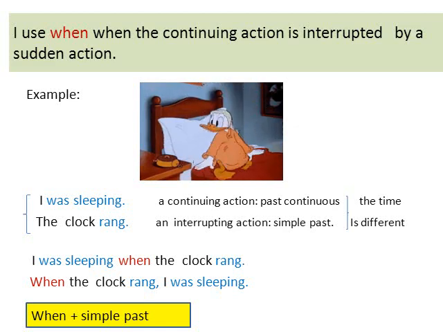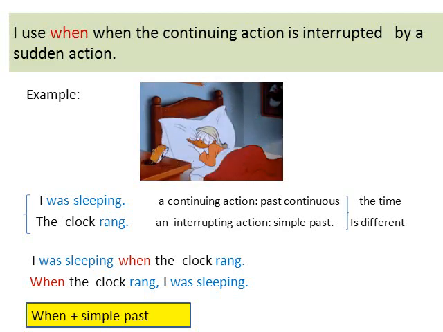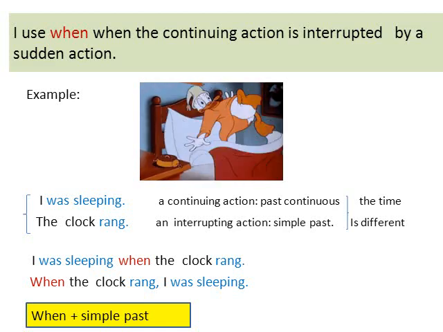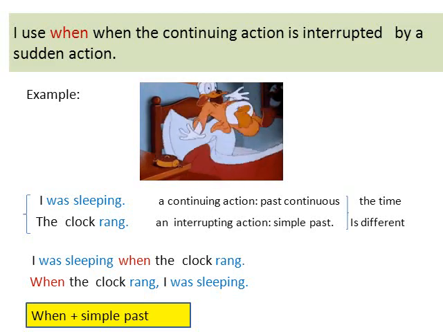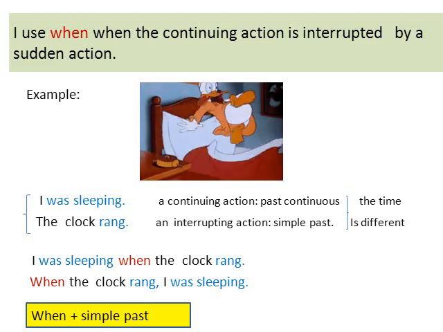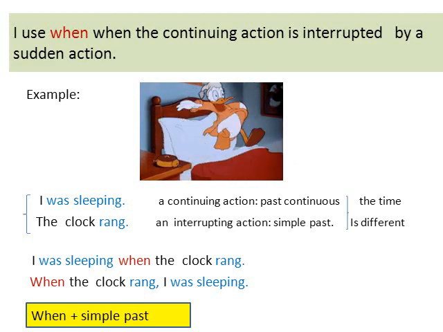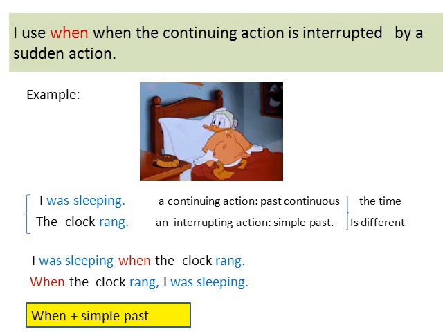I use when if the continuing action is interrupted by a sudden action. Example: I was sleeping, a continuing action, past continuous. The clock rang. It is an interrupting action, simple past. Here the two actions were not taking place at the same time. I was sleeping happened before rang. I was sleeping is a continuing action. Rang is a sudden action.